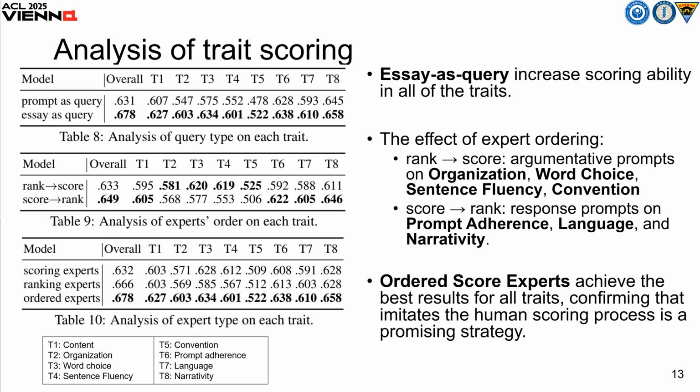When analyzing the trait-specific scoring, we observed a consistent improvement from using the essay as a query and the order aspect. So here we have one additional finding, that is the effect of aspect ordering. For the argumentative prompt, the model benefits more from ranking essays first, since traits like organization and word choice often involve comparing essays. In contrast, for the response prompt, which refers to the source article, it's more effective to score the essay first and then apply ranking later.